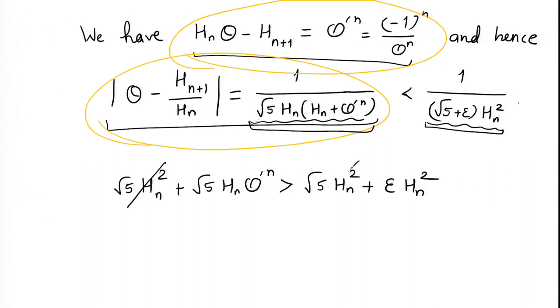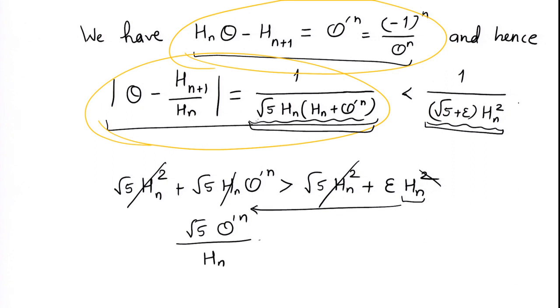So, these root 5 Hn square are cancelled. We are able to cancel one Hn, these are all non-zero numbers. Then this Hn comes to the denominator to give you root 5 theta prime power n upon Hn is bigger than epsilon. But theta prime power n is minus 1 power n upon theta power n.